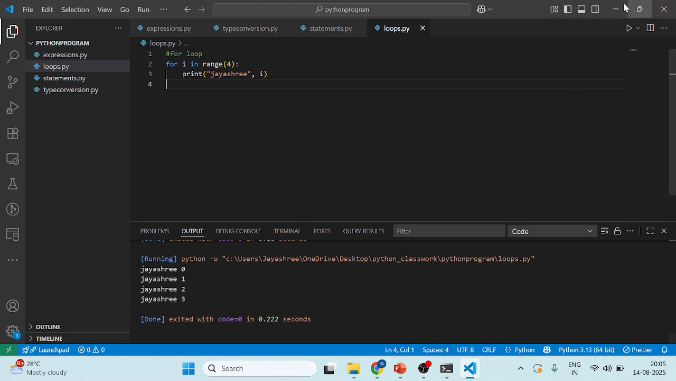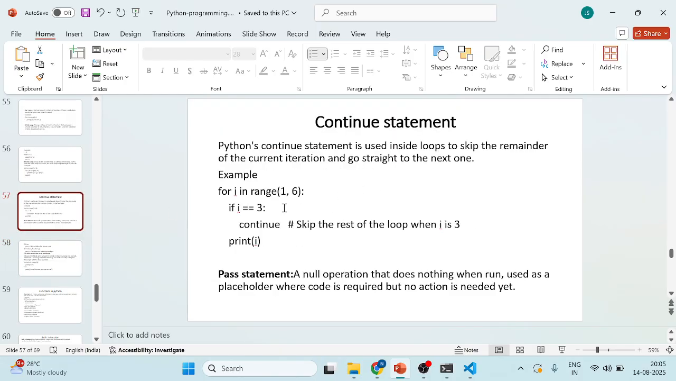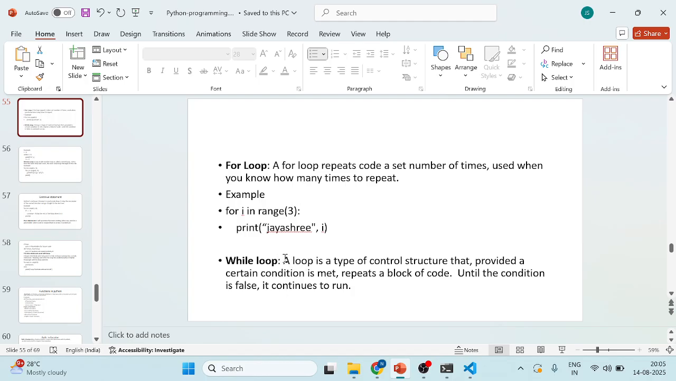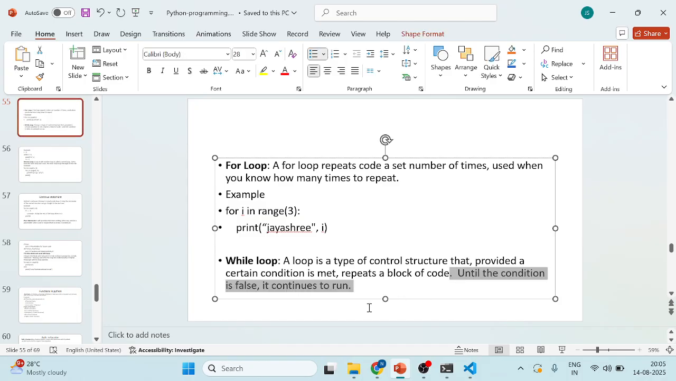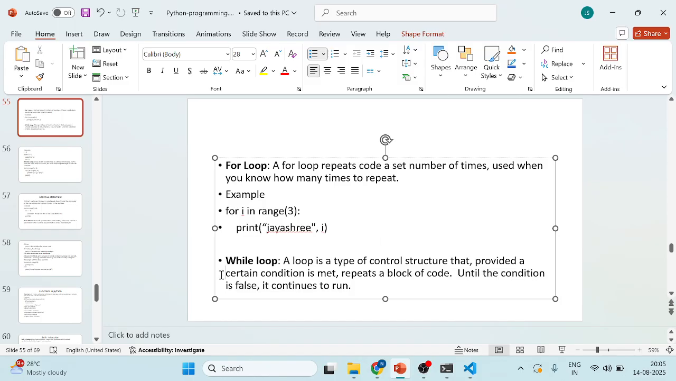Okay. So after that, the while loop. What is the while loop, guys? A loop type where, until the condition becomes false, it continues to run. So the block runs while a certain condition is set, and until the condition is false, it will keep running.